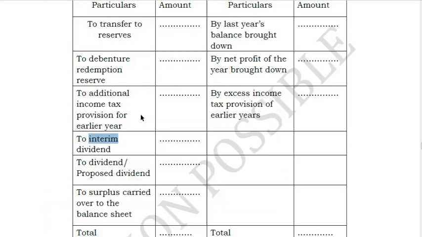For example, debenture redemption reserve. No need to understand the meaning here now. I will explain to you later. This is a special reserve because the name itself suggests it is for the purpose of debenture redemption. So this debenture redemption reserve should be used only for your debenture redemption. So that amount is first negated here. Then income tax provision, then dividend, all these are set off, and the balance that is there is carried over to your balance sheet in terms of general reserve. So that is your P&L appropriation for a company. Not so relevant, but we will learn this in our balance sheet chapter, friends.